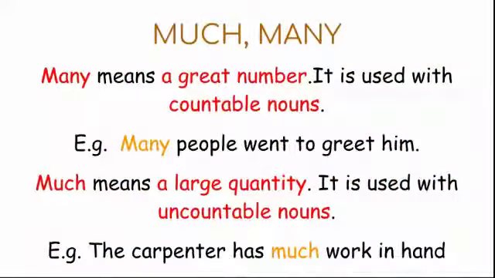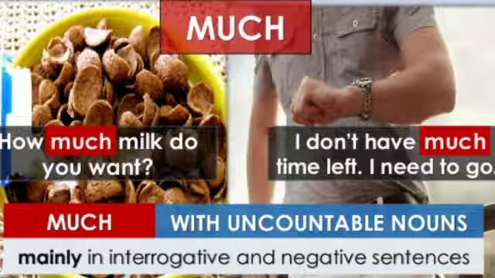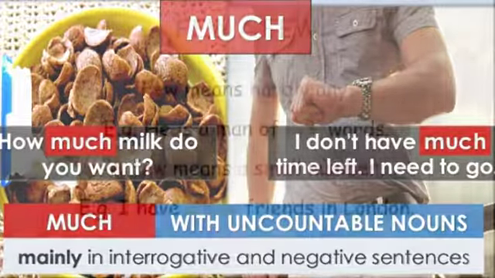Next, much. Much means a large quantity. It is used with uncountable nouns. For example, the carpenter has much work in hand. In the same way, much is used mainly in interrogative and negative sentences with uncountable nouns. For example, how much milk do you want? Here, much is used in an interrogative sentence. I don't have much time left. I need to go. Here, much is used in a negative sentence.